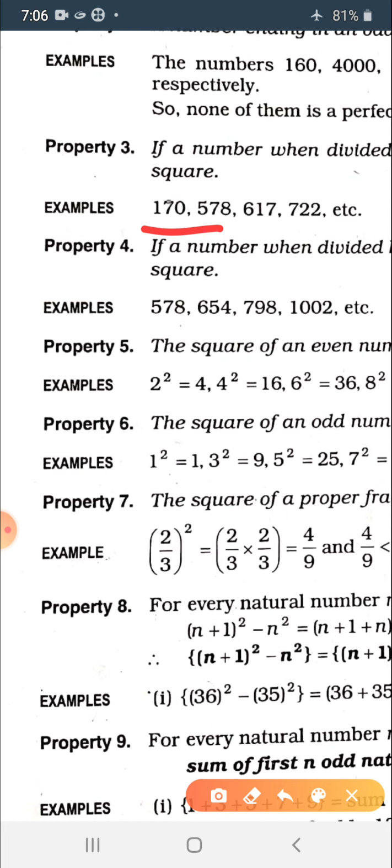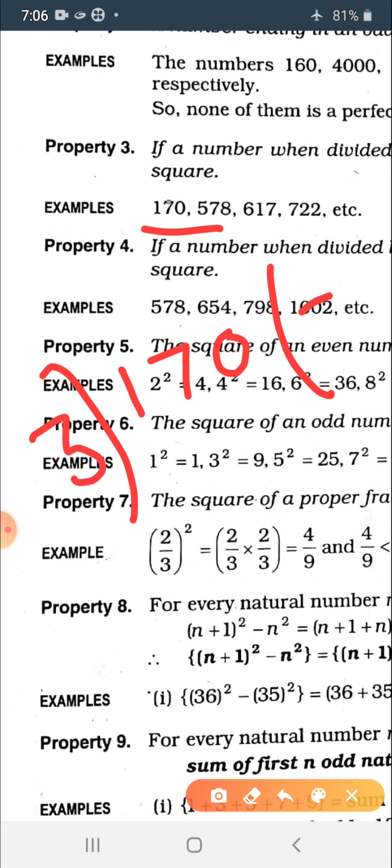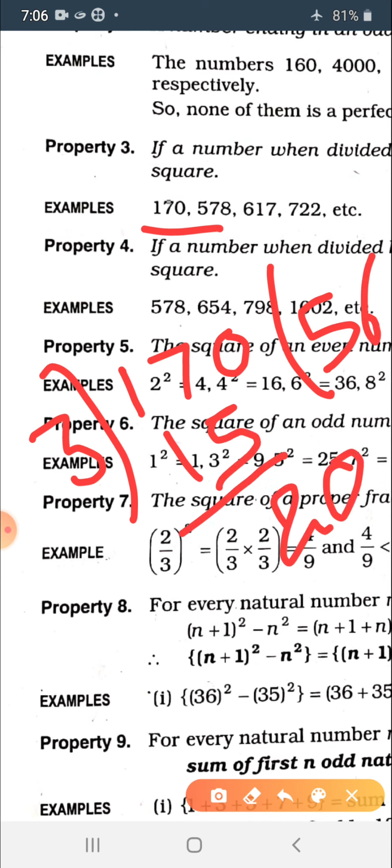Let's divide it by 3. 3 5s are 15, and now 20, 3 6s are 18, and the remainder is 2.